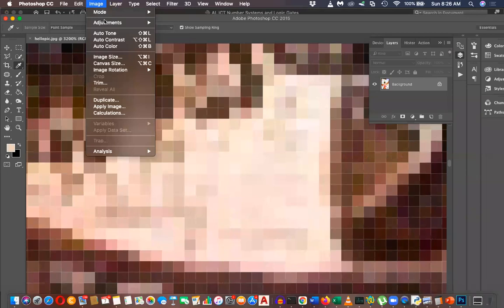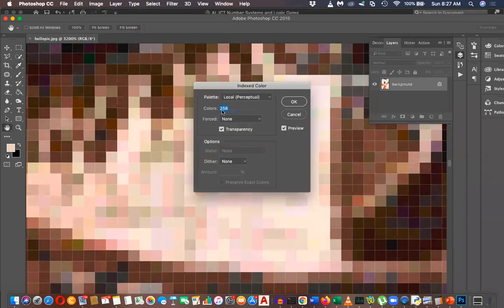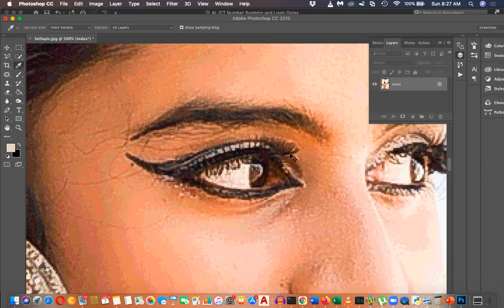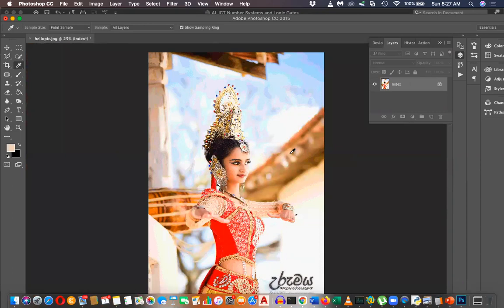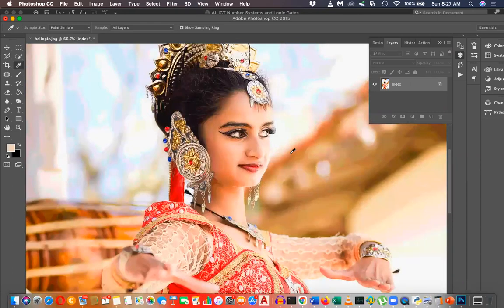Here the color mode is RGB. But when the color mode is indexed, you can see it will reduce to 256 colors. The RGB colors are reduced to 256 colors. Still you can see the picture, but it is a bit crispy. So this was the earlier picture.